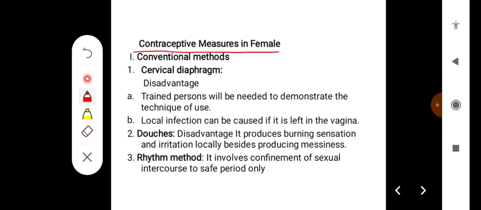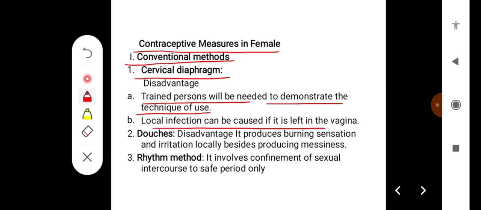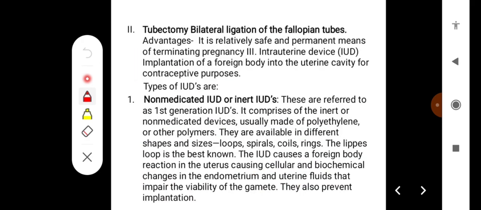Contraceptive methods used in the case of females. Some of the conventional methods are using a cervical diaphragm. The disadvantages of using a cervical diaphragm are that it requires a trained person to demonstrate the technique, and local infection can be caused if it is left in the vagina. The second one is douches. The disadvantage of douches is that they produce burning sensation and local irritation besides producing messiness. Then there are rhythm methods, which involve confinement of sexual intercourse to a safe period only.